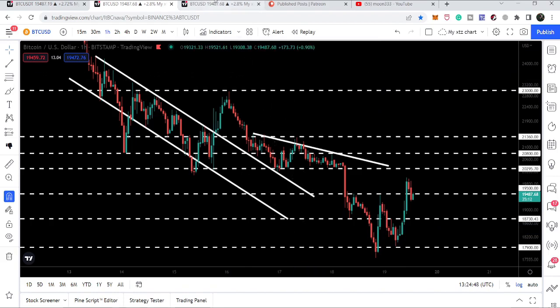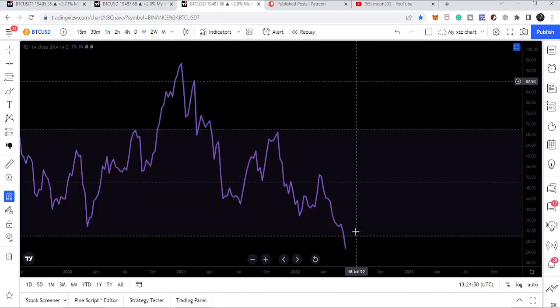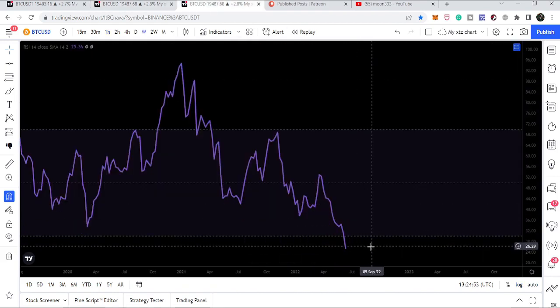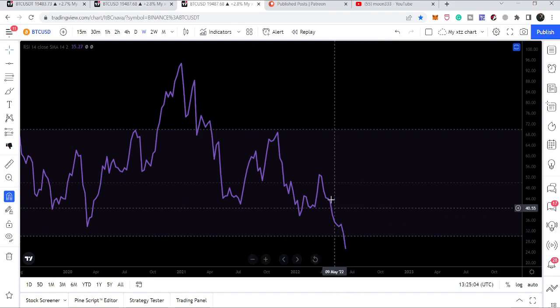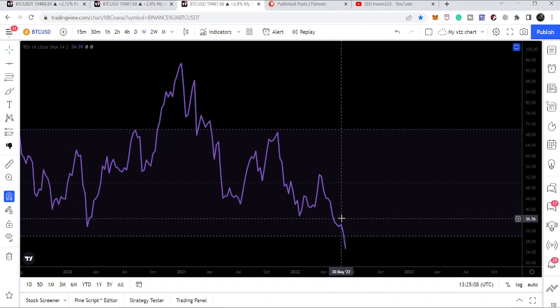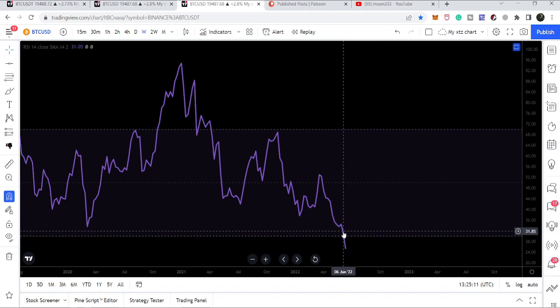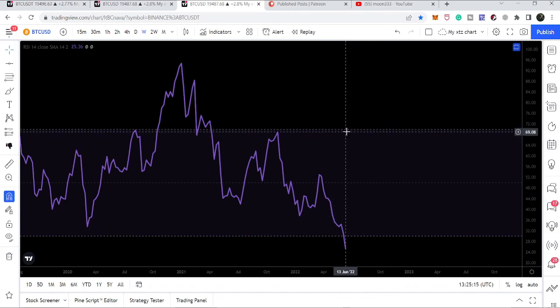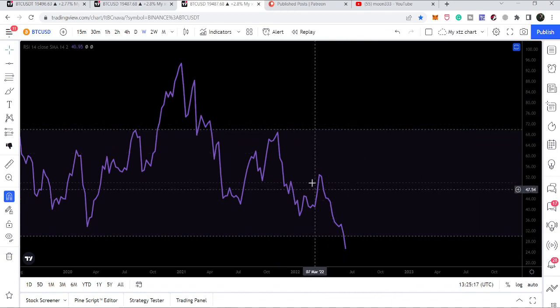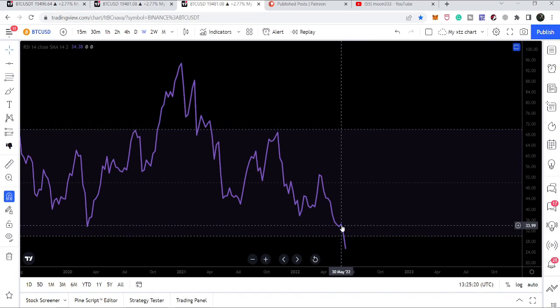Now let's move to the weekly time frame, and here I want to show you this RSI oscillator. You can, by the way, watch the value of RSI here. And this is happening for the third time in the history of Bitcoin that on the weekly time frame, RSI has entered the oversold zone. By the way, this is the 30 value, and when RSI crosses down this 30 value, it gets oversold, and when it crosses up this value of 70, then it gets overbought. So here we have entered the oversold zone.